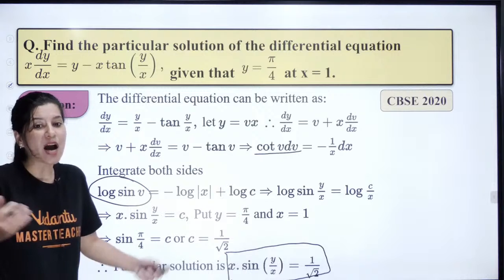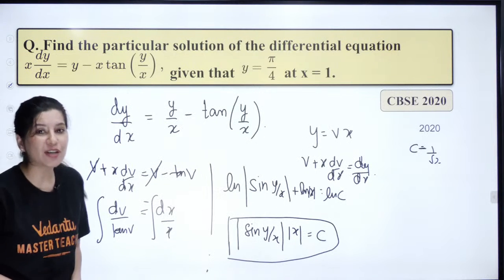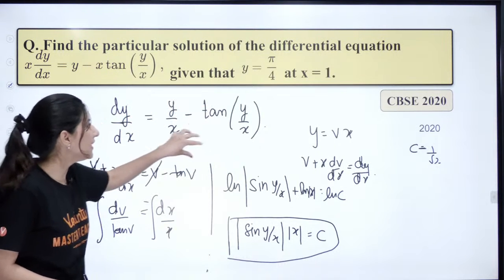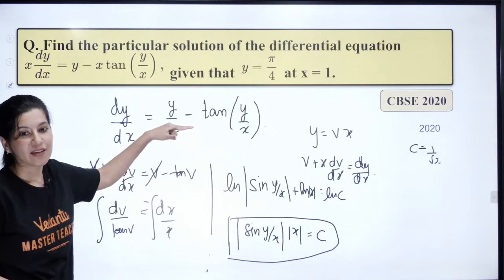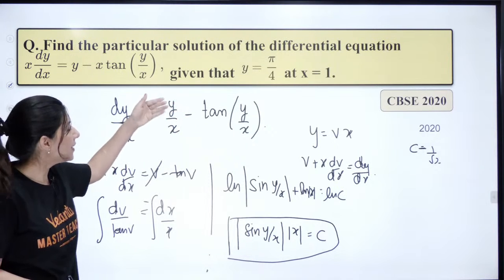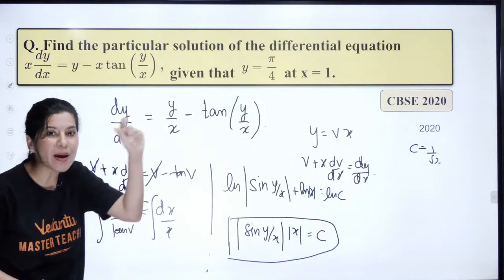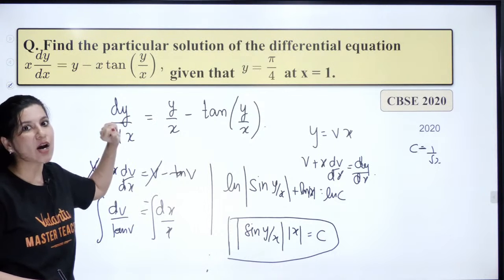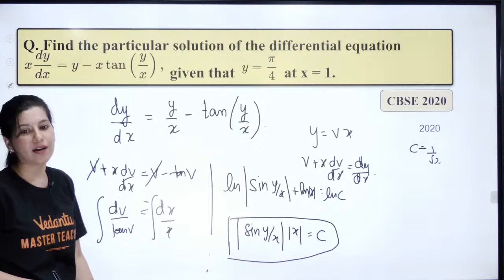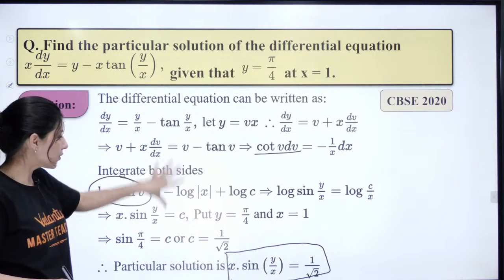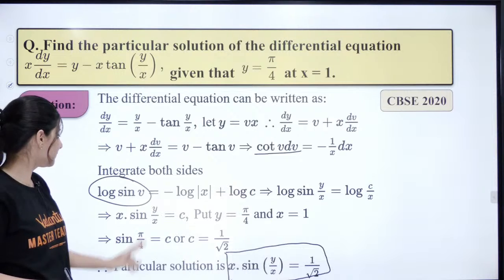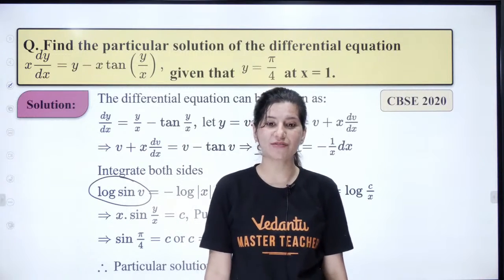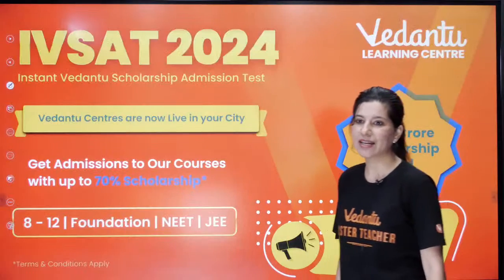Shakti is asking, ma'am, how to find whether it is homogeneous or linear. Can you see that dy by dx is completely in terms of y by x? With the help of the format, you will be able to understand this. So this is how it is homogeneous, not linear. Then you can proceed with this method. Even if you don't know the solution, if you write that this is a homogeneous differential equation, you will get the marks.